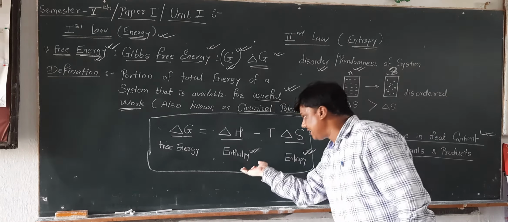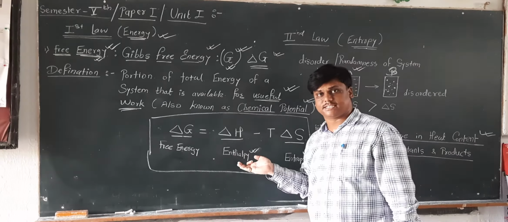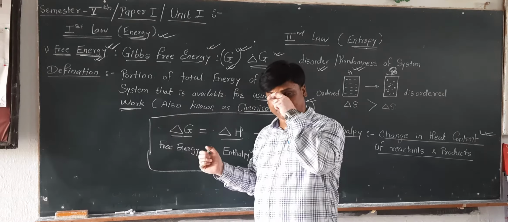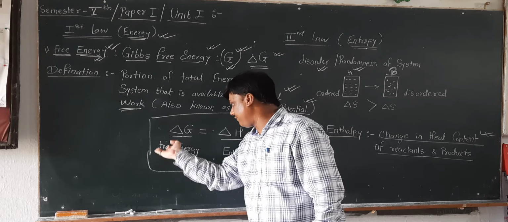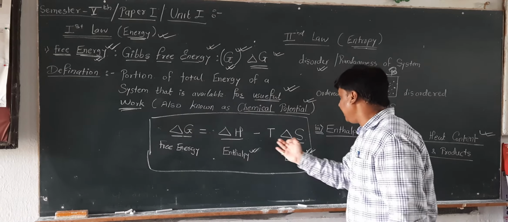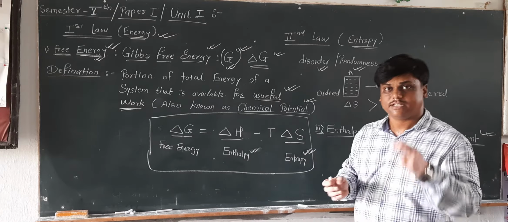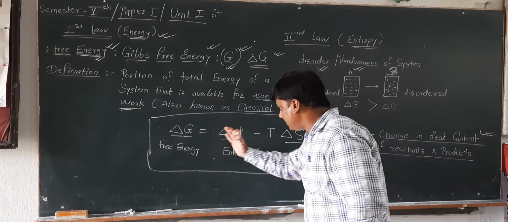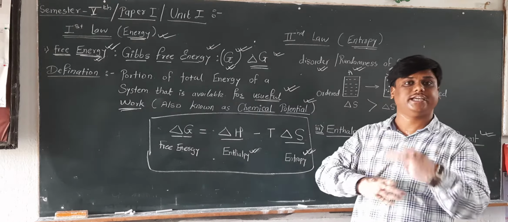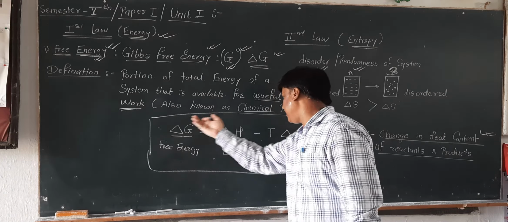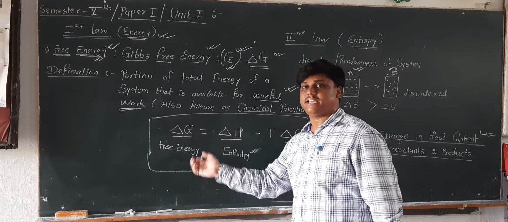If we increase the heat content of the system, there is also change in free energy, and if we increase the free energy of the system, there is a particular randomness in the system. So all the things depend upon each other. That is what we call the universe energy remains constant.